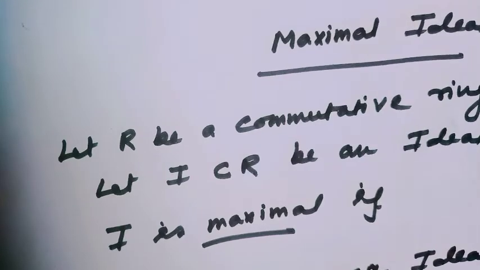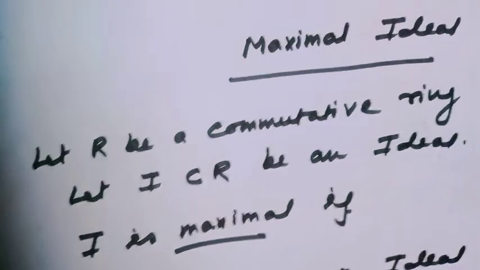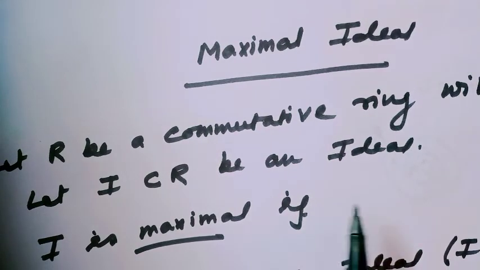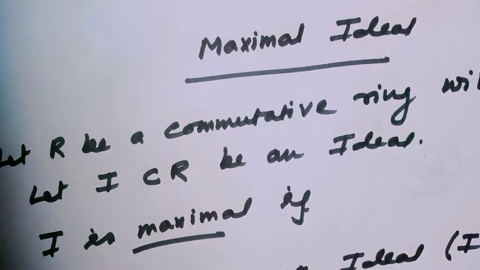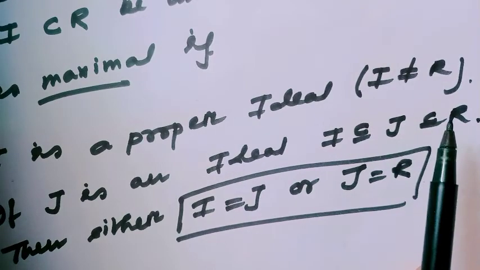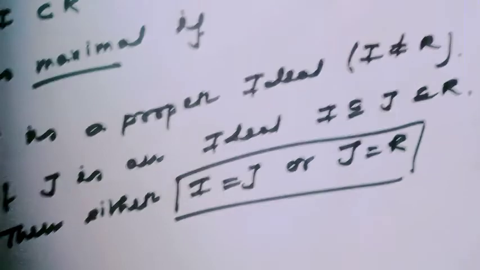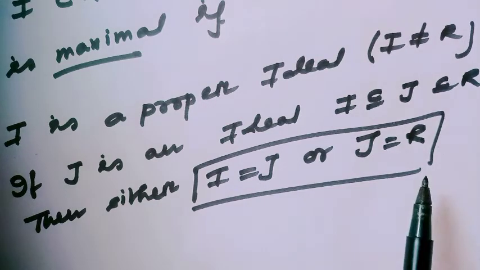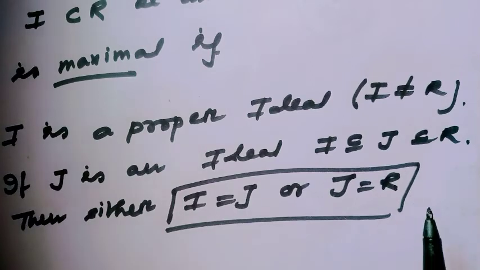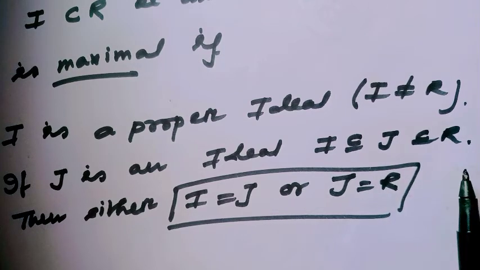The concept of a maximal ideal: let R be a commutative ring with unity, and let I be any proper ideal of the ring R. Then this ideal I is called maximal if, first, I is a proper ideal, that means I is not equal to the whole ring R. Second, if J is an ideal such that I is contained in J and J is contained in R, then either I equals J or J equals R. This actually means I is a maximal element in the partially ordered set of all proper ideals of the ring R.